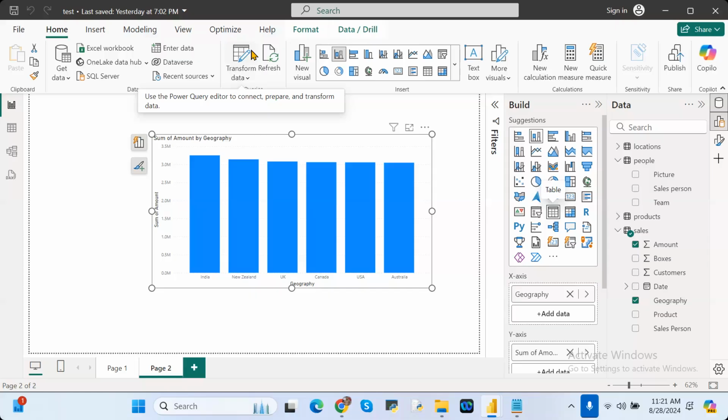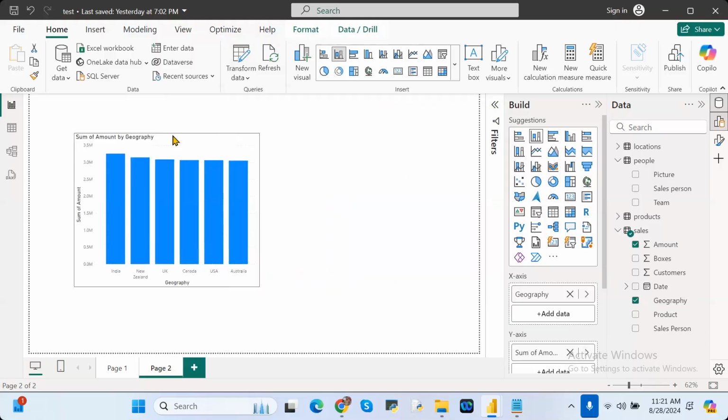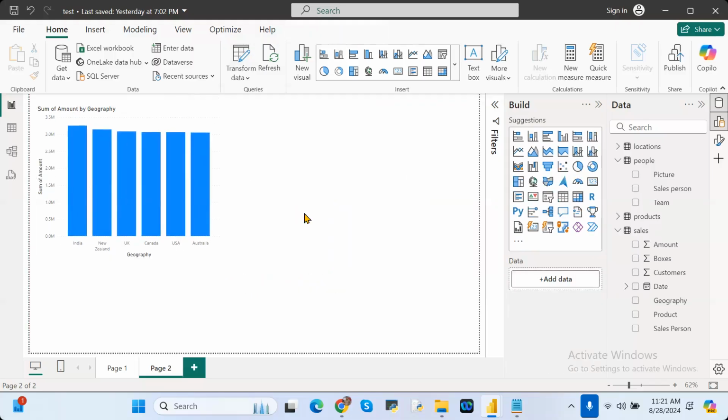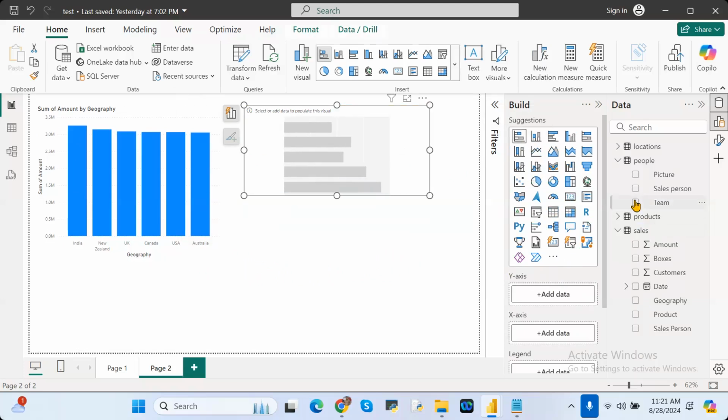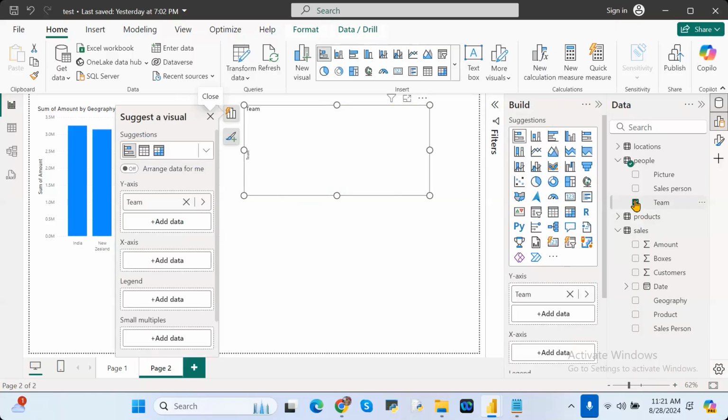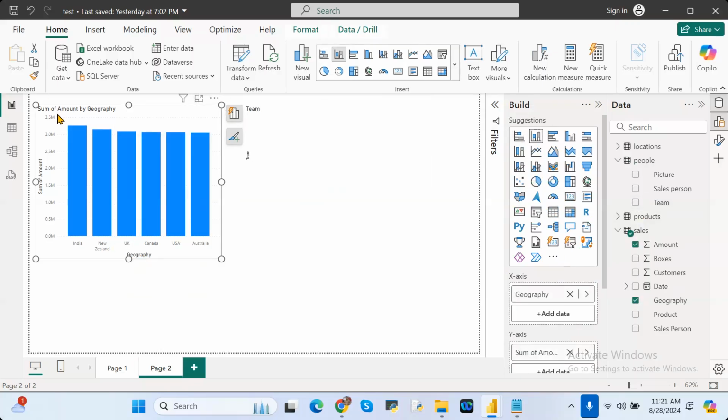Understand clearly or not? This is how we can do this. Not only this one, there are n number of visualizations that can be created. See here, suppose this is one. Another visualization is, for example, bar related visuals. See here, I'm putting teams here. Previously in this visual, what I placed was columns of the same data set. But in a visualization, it need not be the same data set columns. You can use different data sets and different columns.